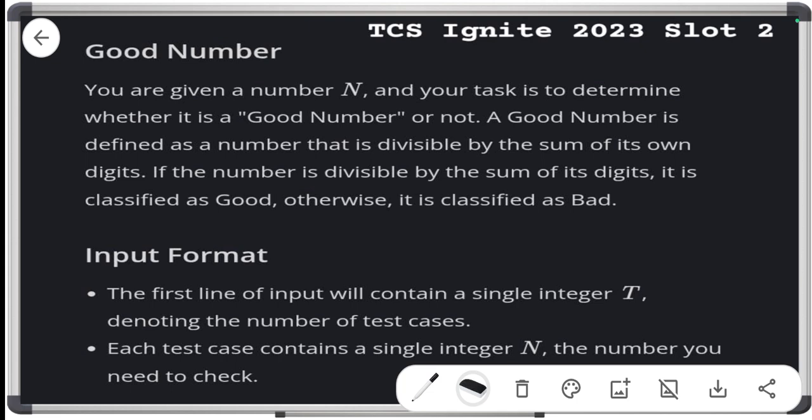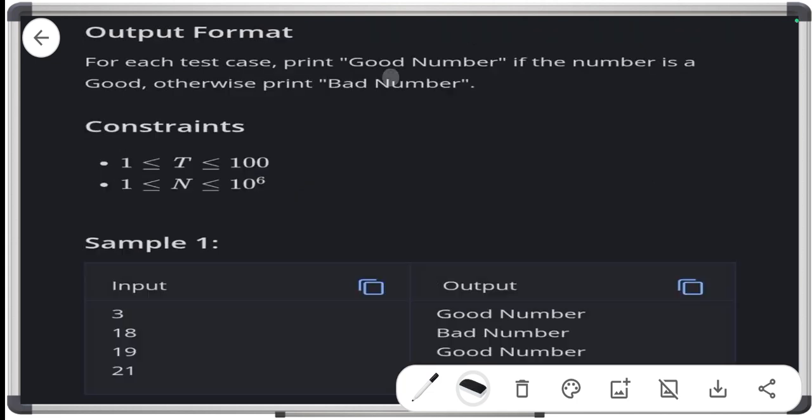Now we are going to discuss the output. The output format is given here. For each test case, print good number if the number is good, otherwise print bad number. This is your output format.